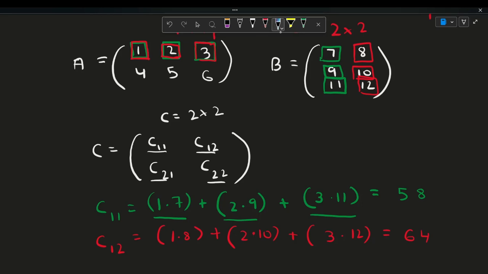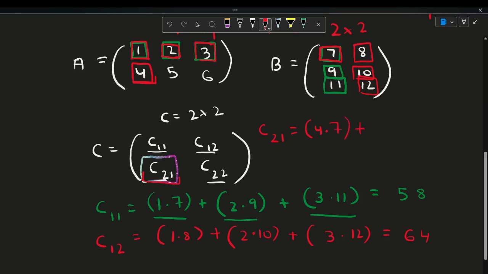Finally, let's look at the value of C21. So C21 is this term. Let me choose a different color so that it's easier for you to see. So C21 would be 4 times 7. So you can see the pattern here. Since it's this term, C21, you choose the first term in the second row for A. So 4 times 7